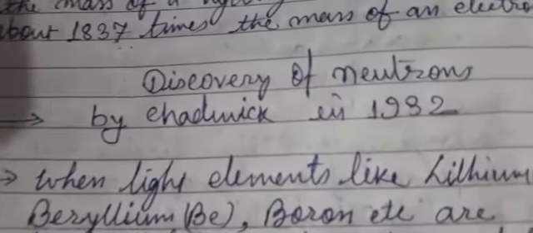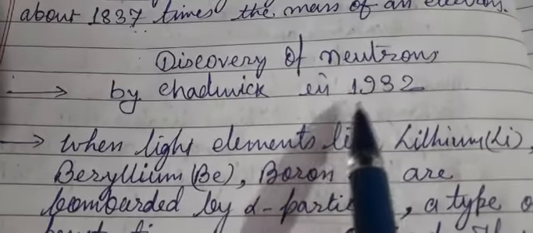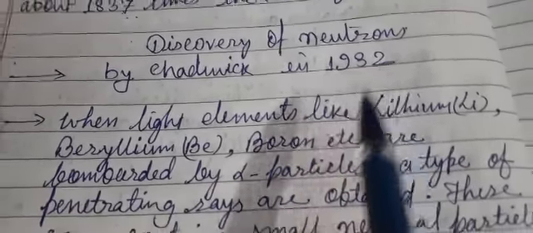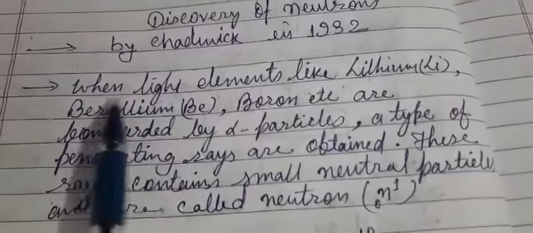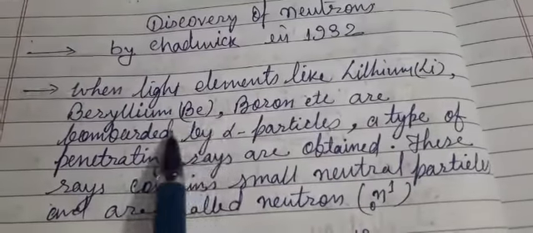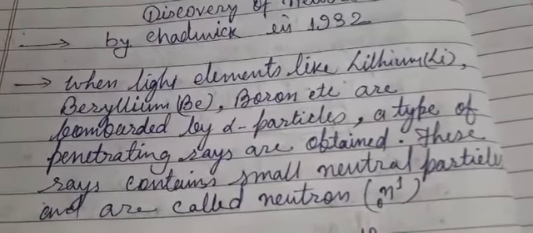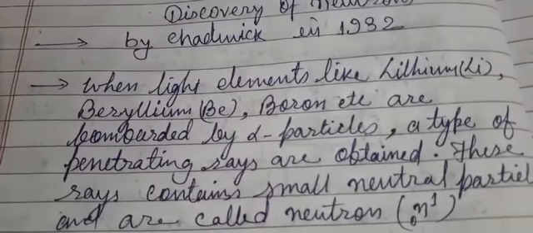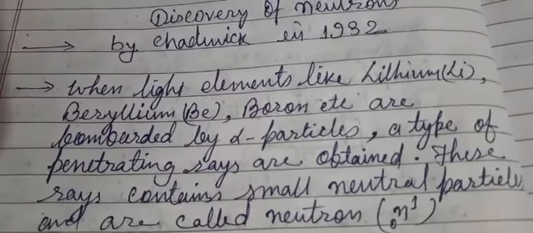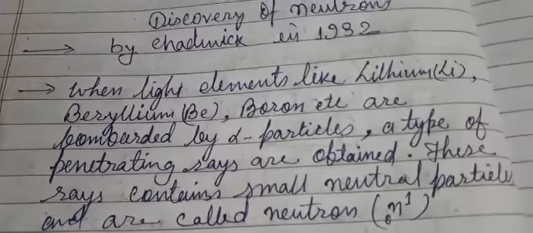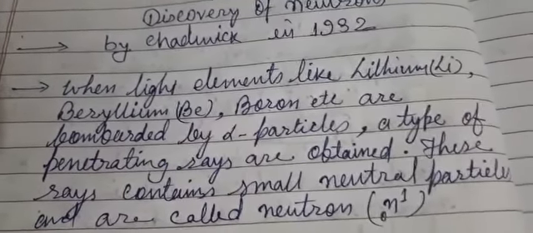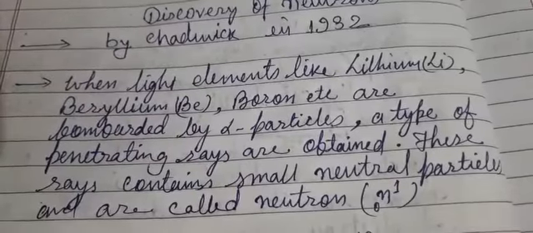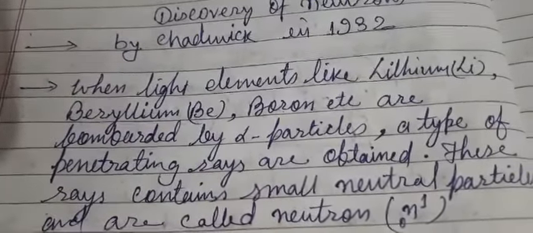This experiment was carried out by Mr. Chadwick in 1932. He carried out a particular experiment with light elements like lithium, beryllium and boron, which were bombarded. Bombarding means something is attacked by very fast moving particles, moving with tremendous speed.